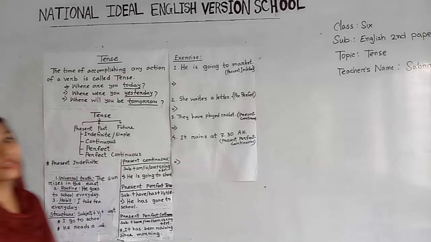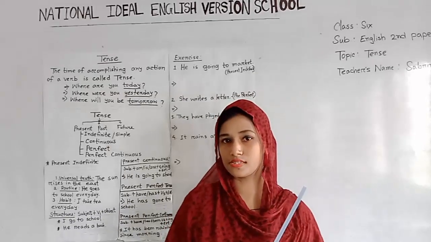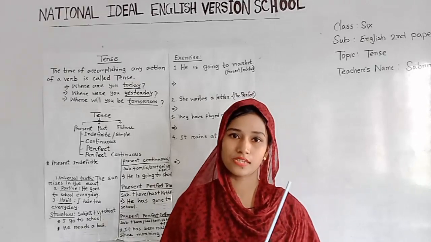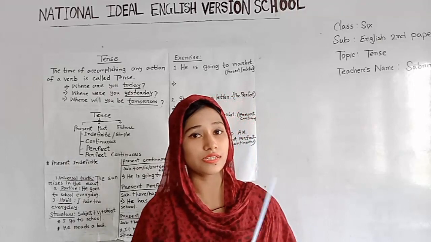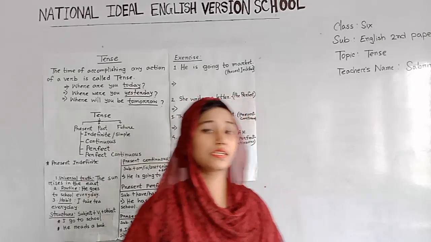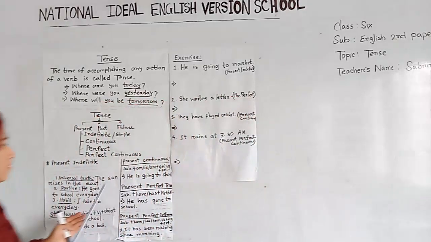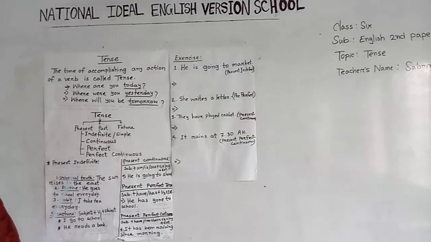Okay dear students, now we are going to discuss present continuous tense. About present continuous tense, at first I am going to say its definition: it describes an action which is going on, okay, which is continuous, like he is going to school, I am eating rice, etc.